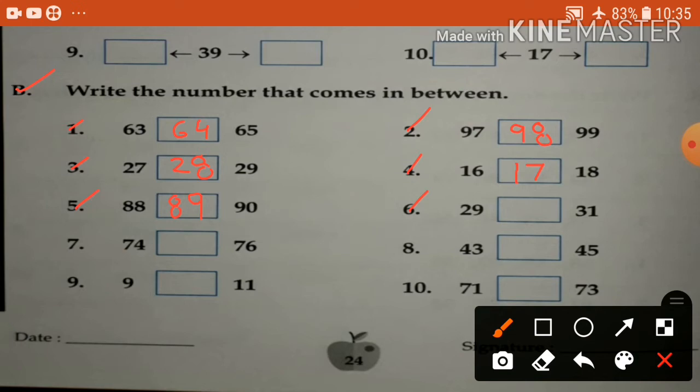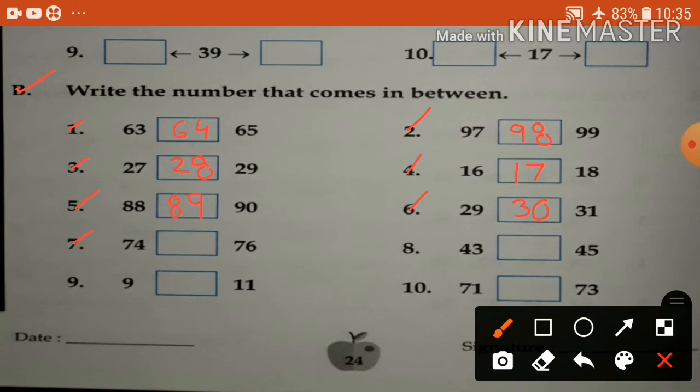29 and 31. So 30 comes in between 29 and 31. 29, 30, 31. 74 and 76.